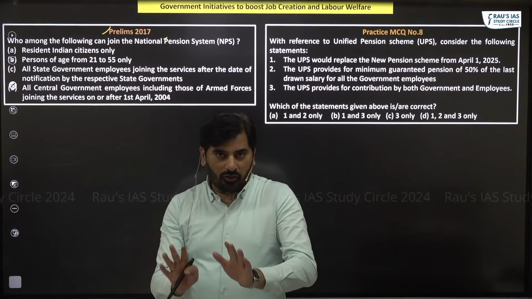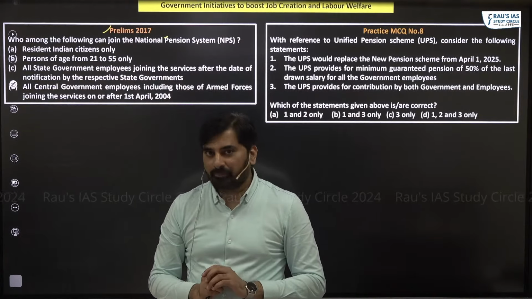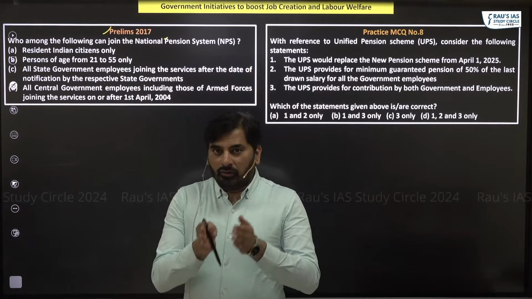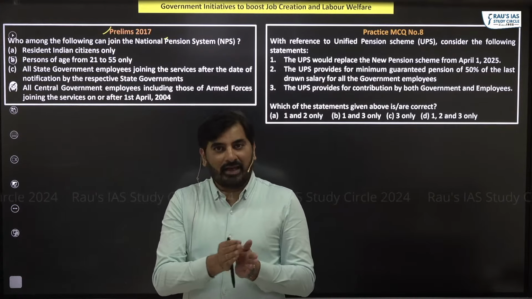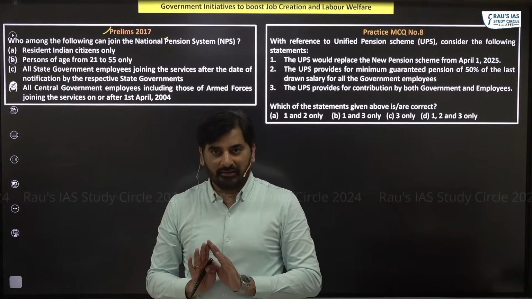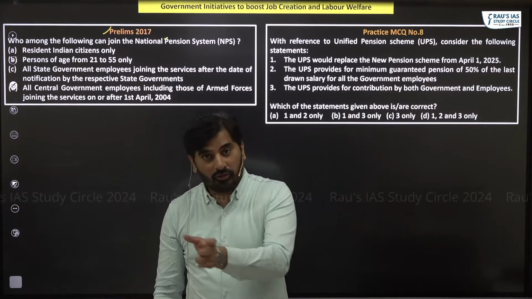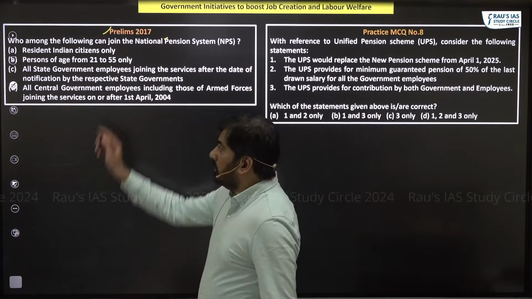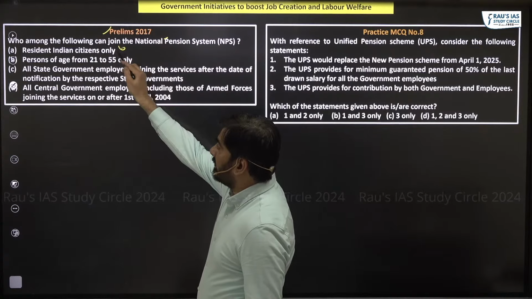Even we can enroll under the new pension scheme. And that scheme is applicable to both Indian residents as well as non-residents. Even NRIs can enroll under the new pension scheme. So the first one is incorrect.